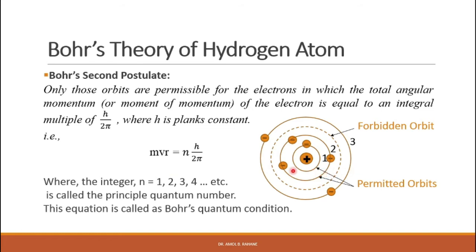That means the angular momentum takes discrete values, it will not take continuous values, and therefore only certain values of the angular momentum are allowed. That means only those orbits for which the angular momentum is an integral multiple of h upon 2 pi are allowed for the electron, and the rest of the orbits are forbidden, right?